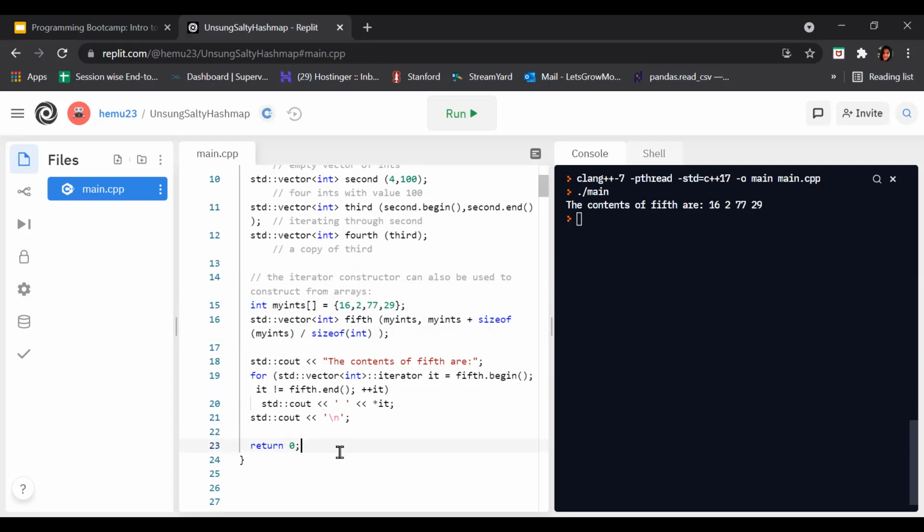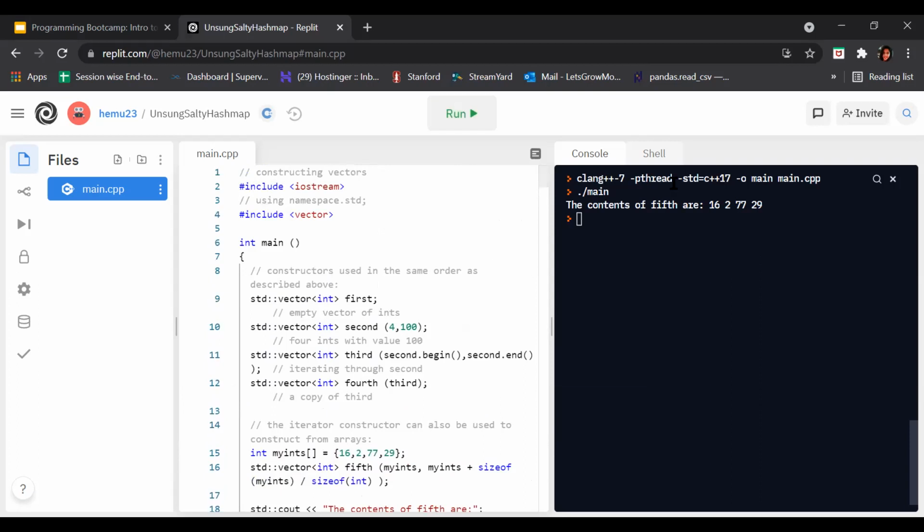After that, backslash n, and again it goes to the update expression. Again the test expression is checked, again it gets printed, again it gets updated, again it goes through the test expression, and again it is printed. When it equals fifth.end(), the loop ends. We got the false result and the loop terminates. In this way we construct a vector, as simple as that.